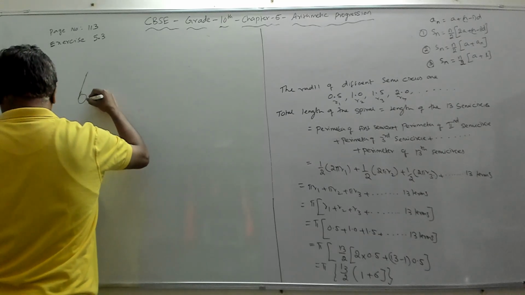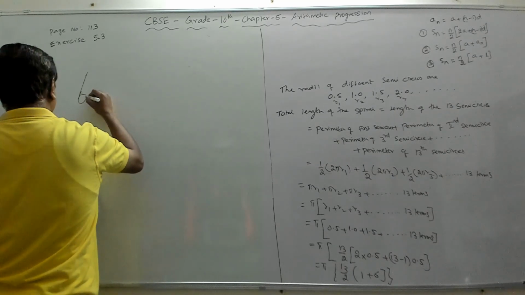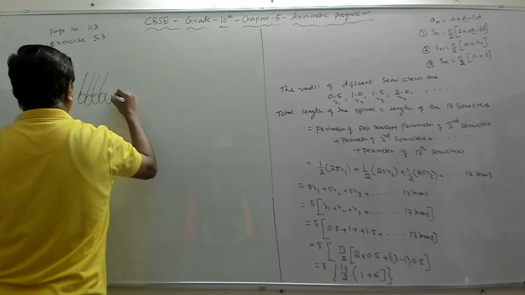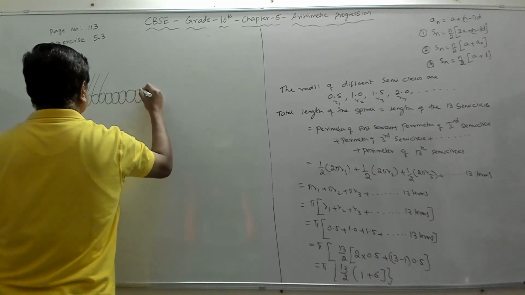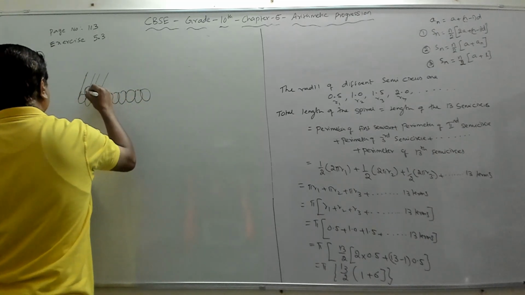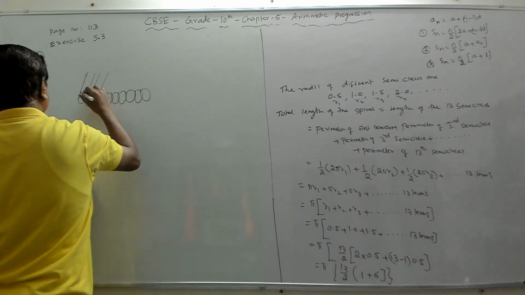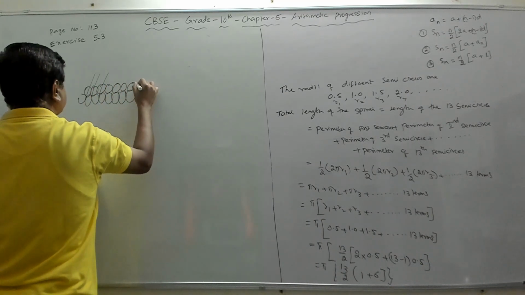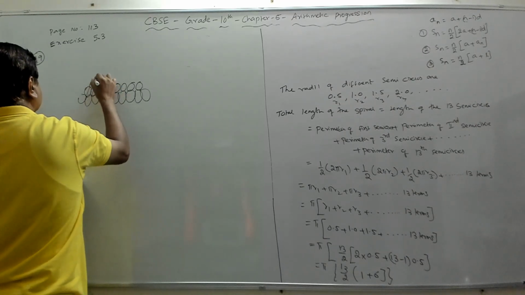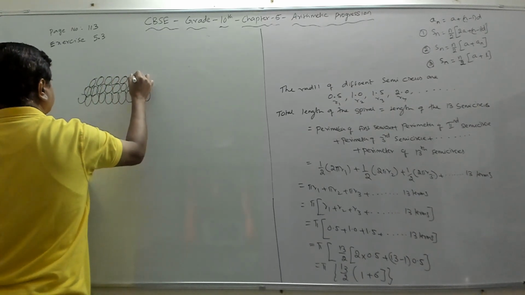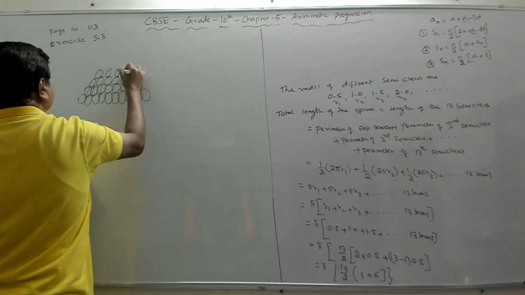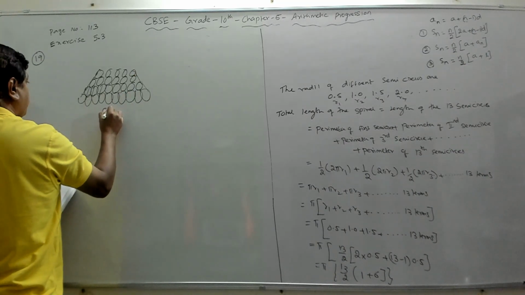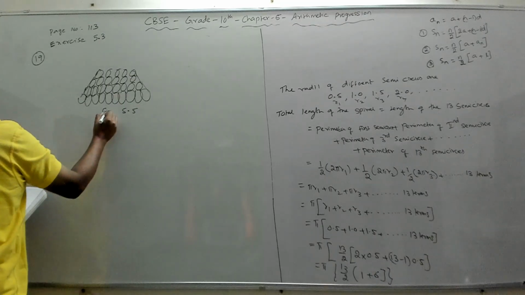So which means there is a log that is placed, we keep like this. If you see, there's another log that is placed, another log that is placed, like that. They are placing like this. Then again here another log is placed here, another log is placed here, here. Like that it is placed, and then on top of this another one. Like that the logs are placed. You can see figure 5.5 in your textbook.